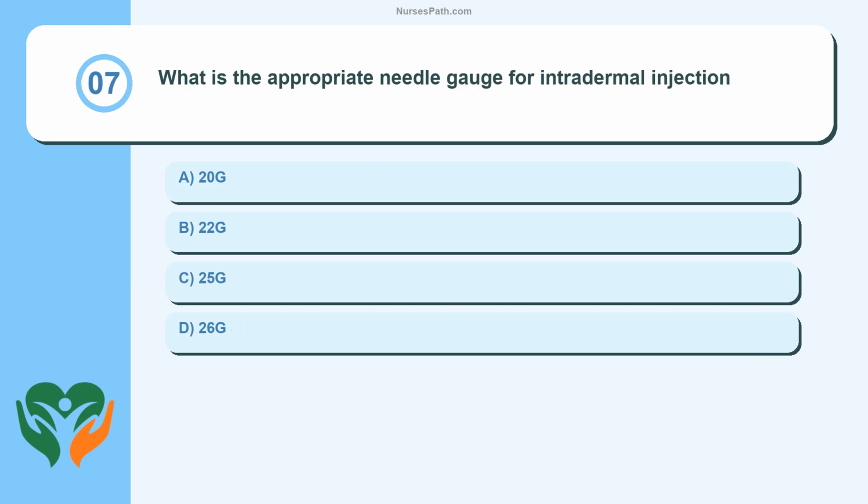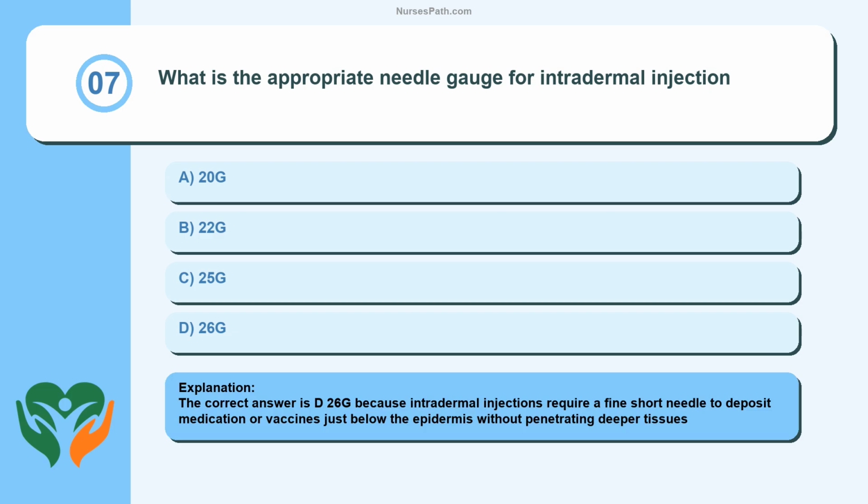Question 7. What is the appropriate needle gauge for intradermal injection? 20G, 22G, 25G, 26G. The correct answer is D, 26G, because intradermal injections require a fine short needle to deposit medication or vaccines just below the epidermis without penetrating deeper tissues.